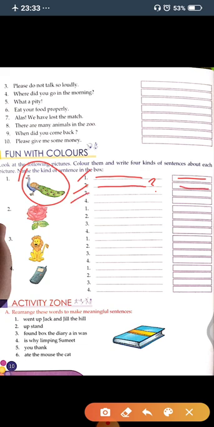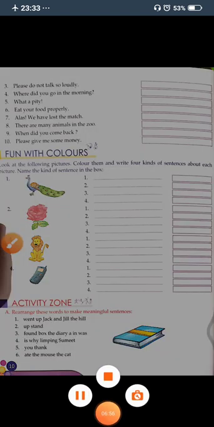Now the third one, in third one you will write, wow, it is beautiful. And after wow you will put an exclamation mark. So this sentence is an exclamatory sentence, so you will write here exclamatory sentence.